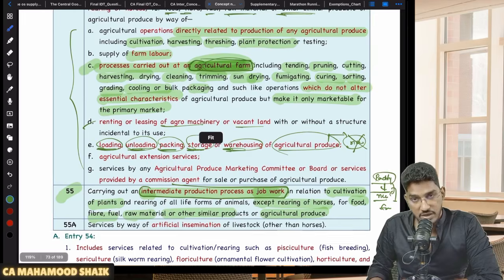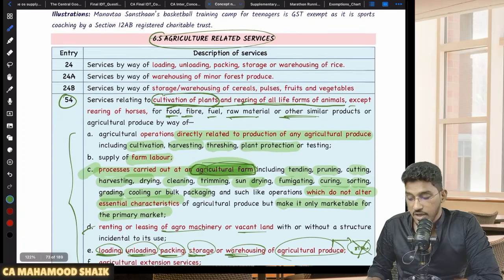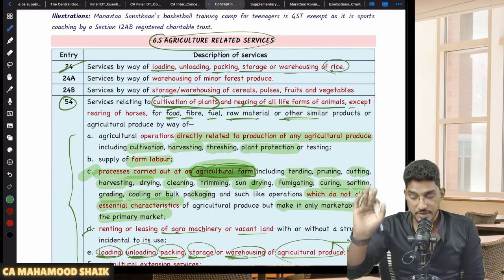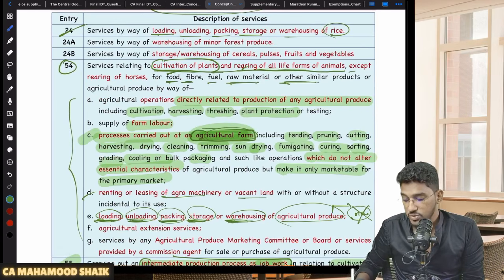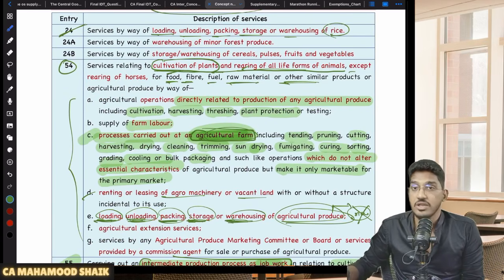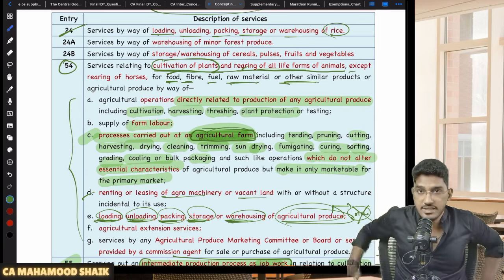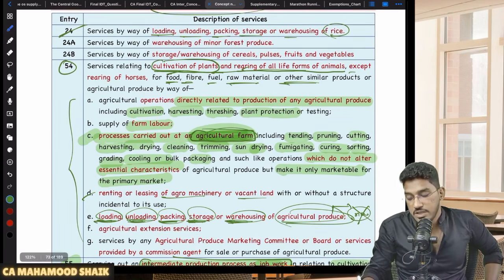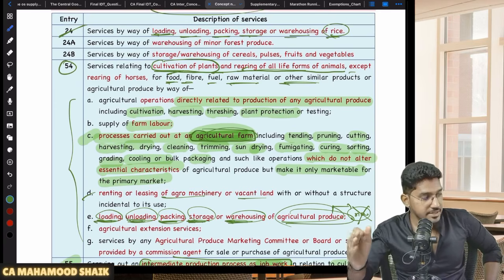But even though rice is not getting covered here, since many of the people in India depend on rice as their primary carbohydrate, they have given a separate entry for that. Services by way of loading, unloading, packing, storage, or warehousing of rice is also exempted. Now you all might get a doubt, sir, anyhow it will get covered here. No, they have already told loading, unloading, packing, storage, or warehousing of agricultural produce, it will get covered here. No, it will not get covered there. Why? Because rice is not an agricultural produce. But considering the primary need, services even by way of loading, unloading, packing, storage, or warehousing of rice also they have granted exemption.